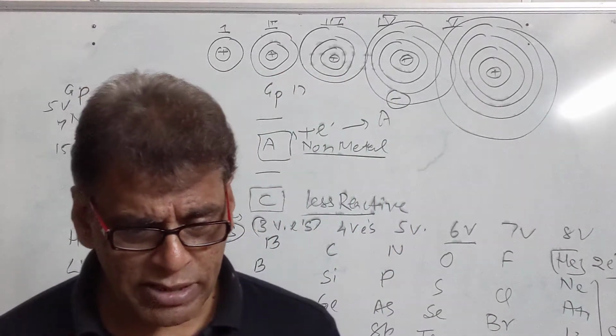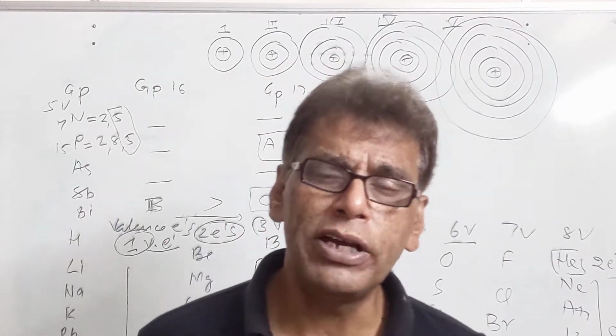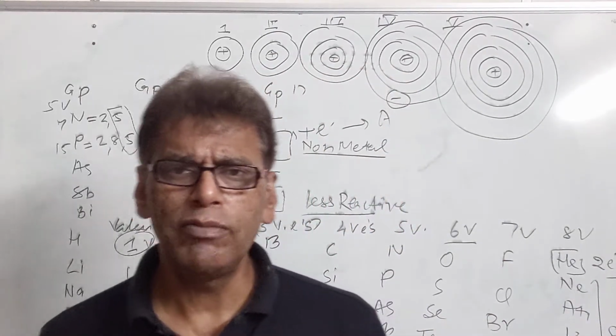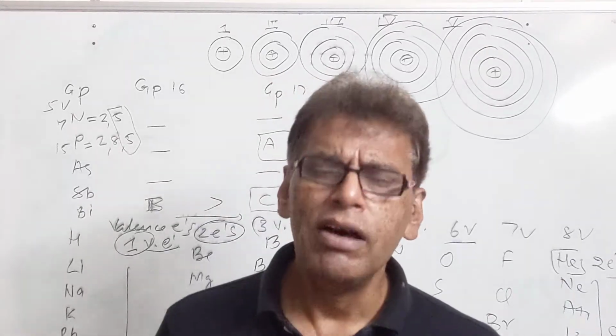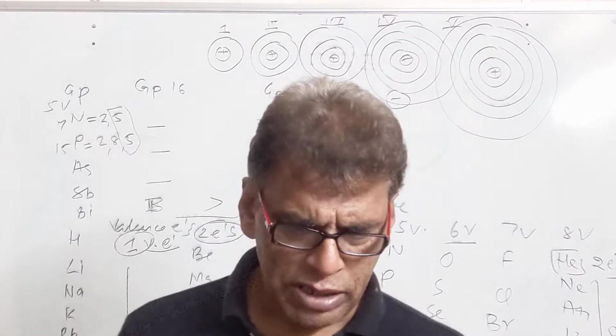Now state one reason for placing magnesium and calcium in the same group of the periodic table. The reason is very clear. Both have 2 electrons in the valence shell. That's why the second group suits them, and they are kept in the second group.